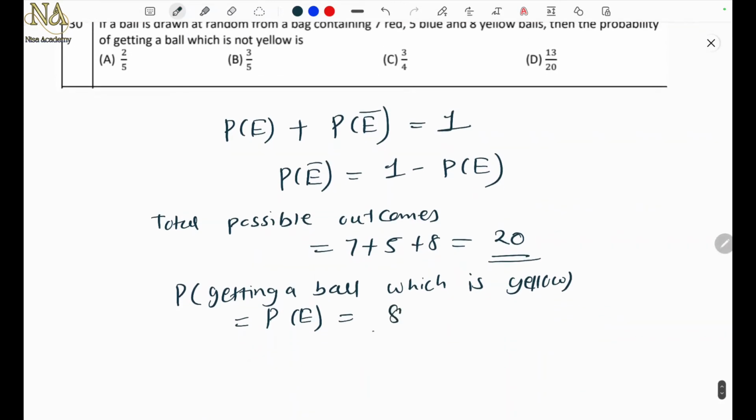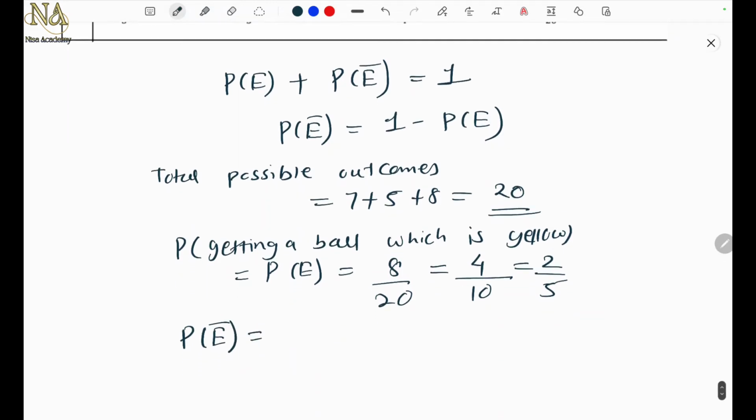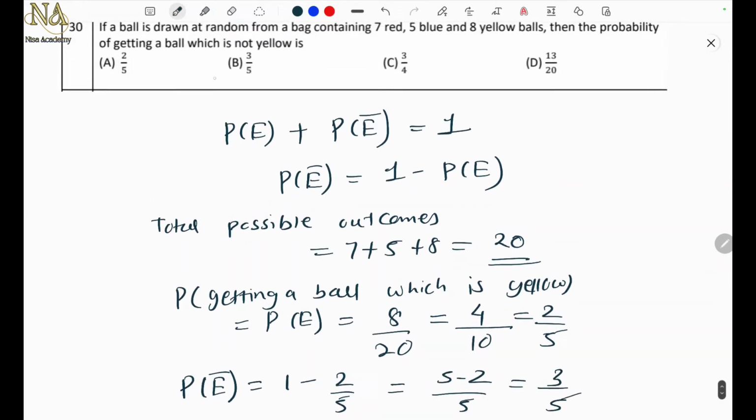Yes, 8 by 20. Okay, 2 upon 5. Now P of E complement, that is getting a ball which is not yellow, will be what? 1 minus this 2 by 5. So cross multiply, 5 minus 2 by 5, which is 3 by 5. So the answer is yes, option B, 3 upon 5. Okay. Yes. Next problem.